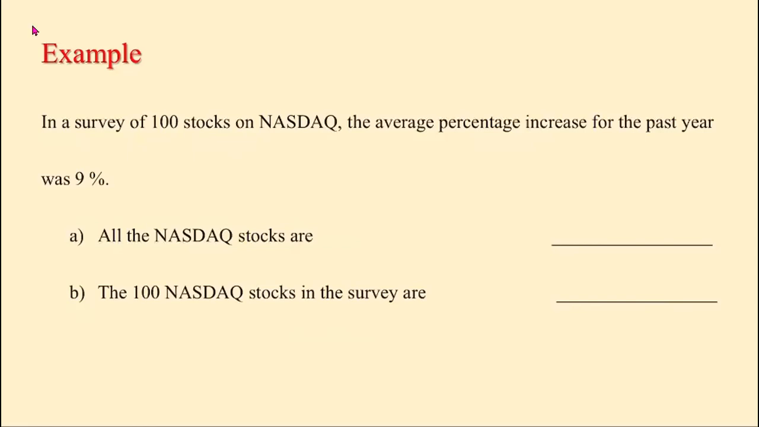Example, in a survey of 100 stocks on NASDAQ, the average percentage increase for the past year was 9%. So here we are talking about 100 stocks out of all NASDAQ stocks, and the average percentage increase in the past year on these 100 stocks is 9%. So we have to answer these two questions here. The first one is all the NASDAQ stocks. When we are talking about everything under consideration, that is the population. So all the NASDAQ stocks are the population.